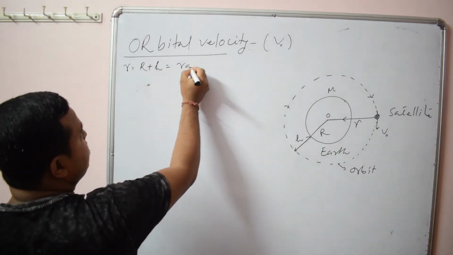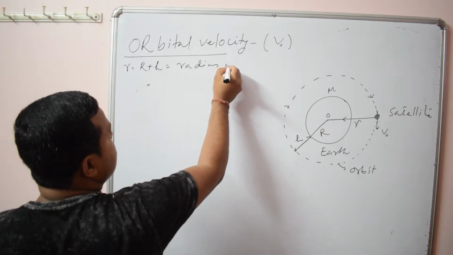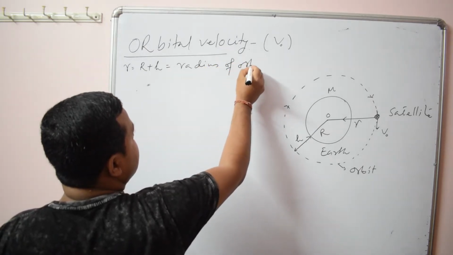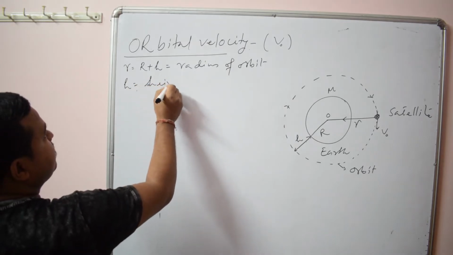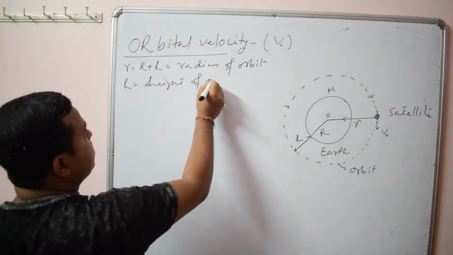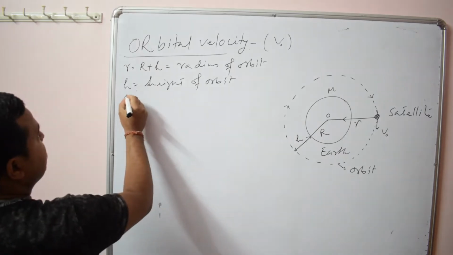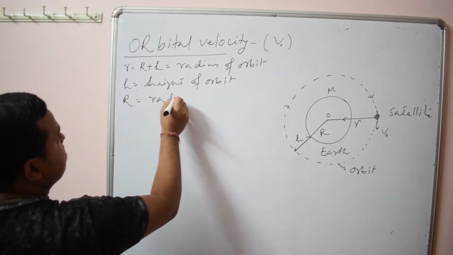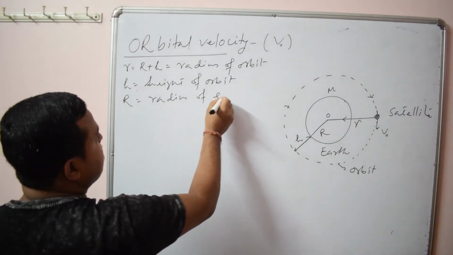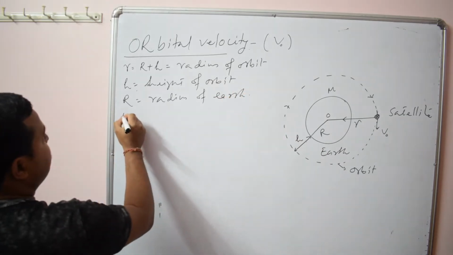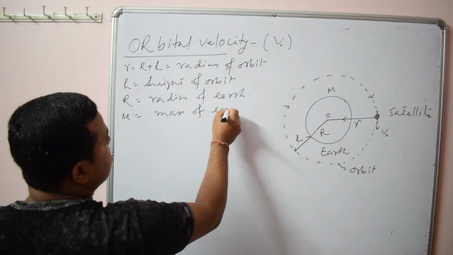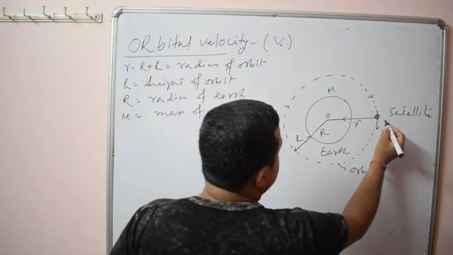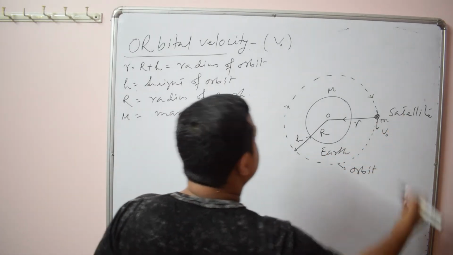It is the radius of the orbit, h is the height of the orbit, and capital R is the radius of Earth. Capital M is the mass of Earth. Suppose for the satellite the mass is small m.